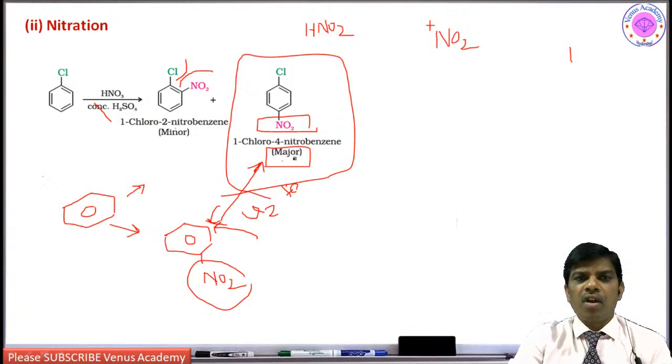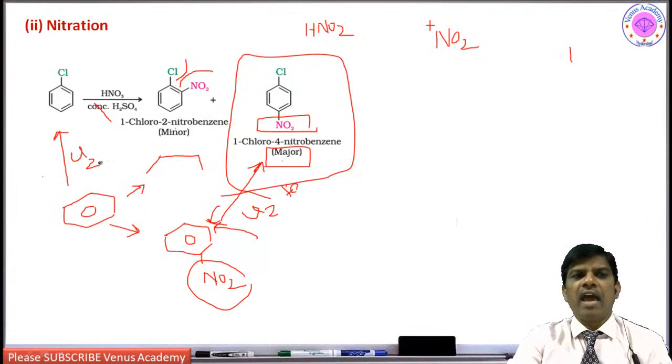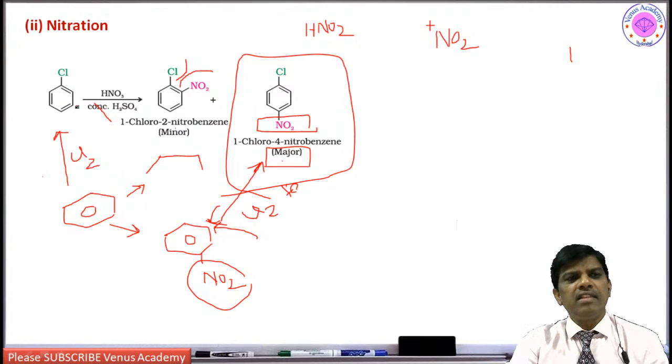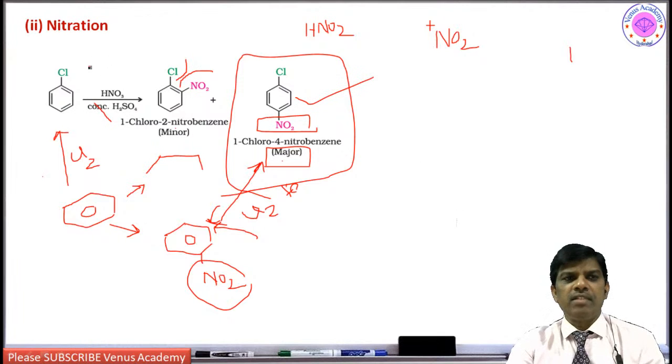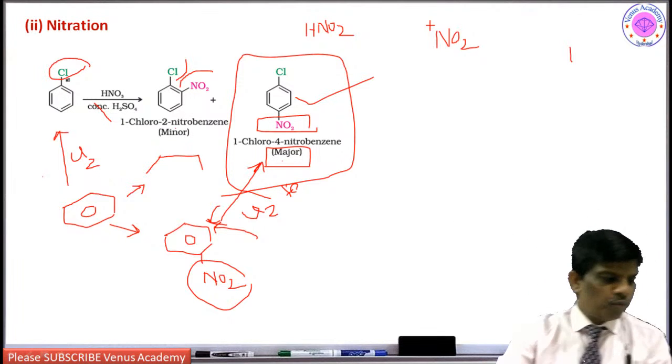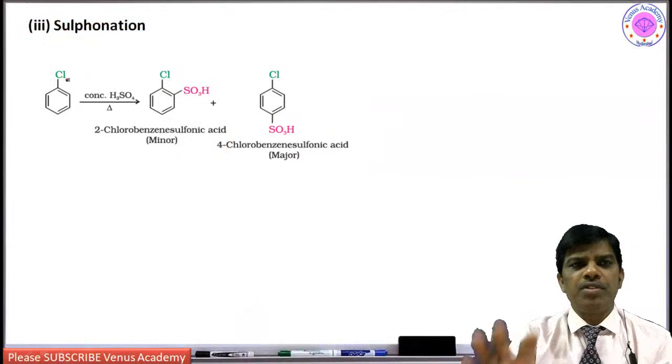So if you are asked to make this from benzene, the way is to first convert benzene to chlorobenzene by simple chlorination in the presence of iron chloride. This chlorobenzene upon nitration gives the para-nitro compound. Whether it is bromo or iodo, it doesn't matter. These chloro, bromo, iodo compounds are ortho-para directing groups. That is how you can make these halogen substituted nitro compounds.